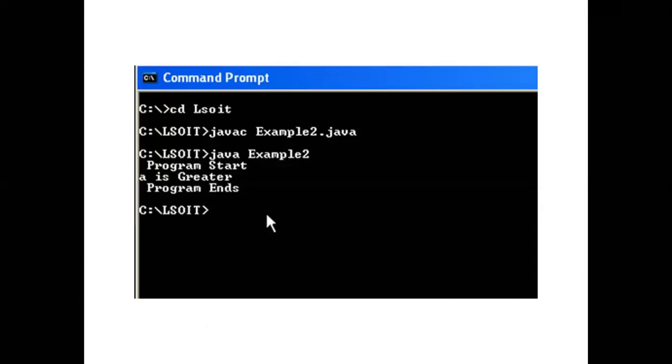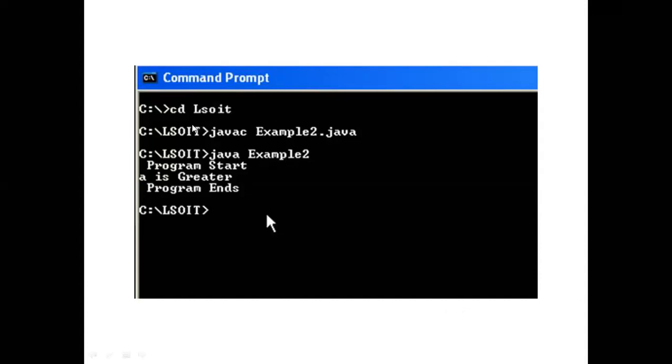Just go to the command prompt, then write cd, change directory, and then write javac. Then what is the file name here? It is example2.